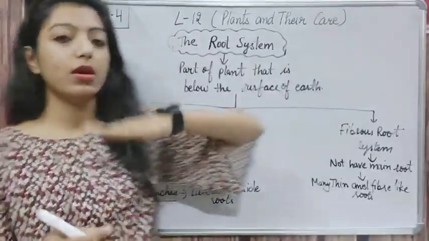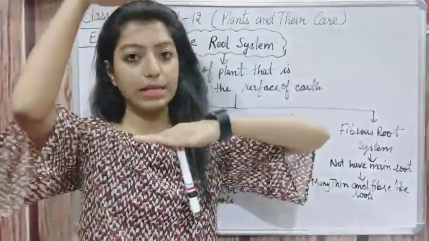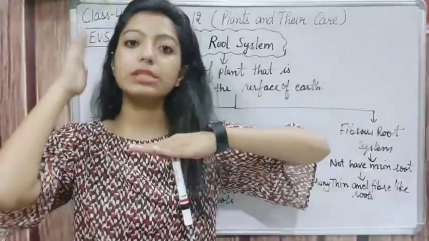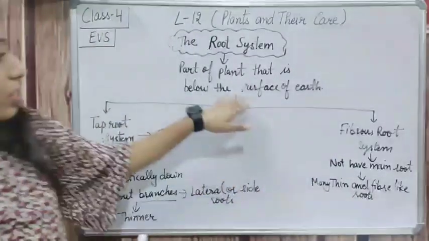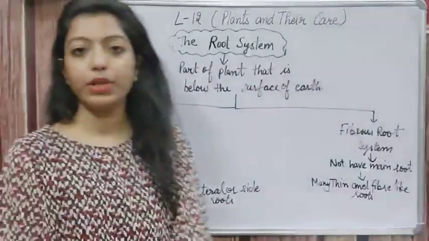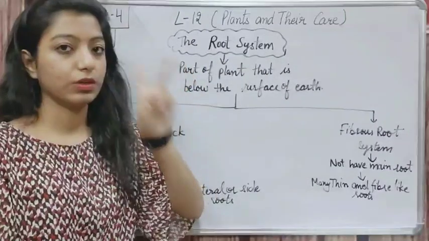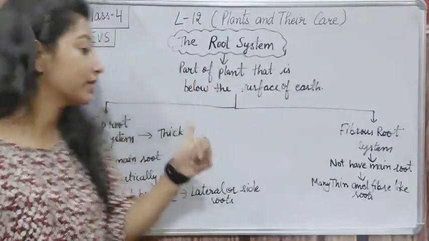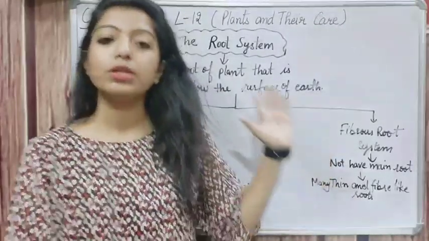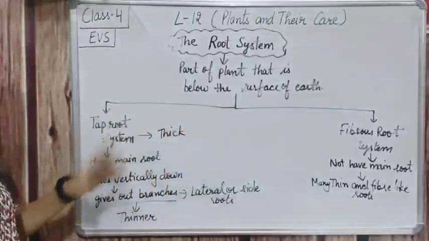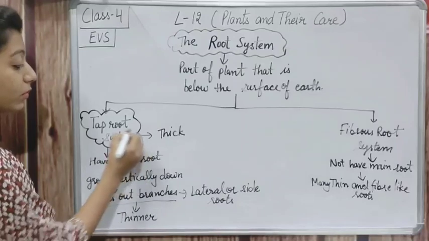Like see, this is the earth and the roots are below the surface of the earth, and the other parts of plants are above, where we can see those parts. The root is just below the surface of the earth. Clear? Now this root system is divided into two parts. The first one is taproot system, the second one is fibrous root system. So firstly I am going to tell you about the taproot system. So what is taproot system?